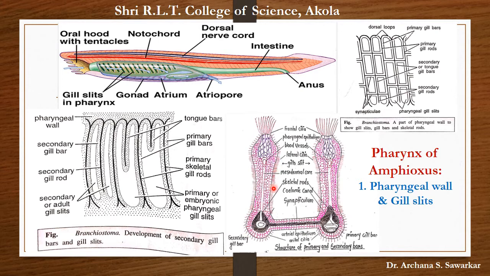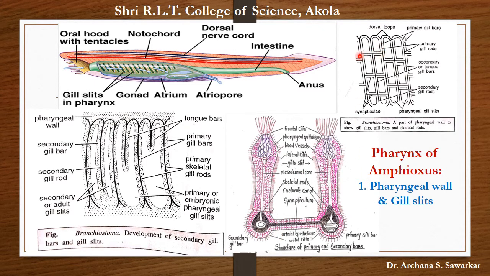Then on the lateral side of this epithelial lining, dense lateral cilia are present on both primary as well as secondary gill bar. On the inner side, pharyngeal epithelium is present, which bears long top cilia. These are called as frontal cilia. A space between these gill bar is nothing but gill slit or gill cleft.